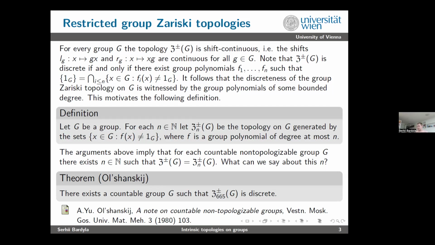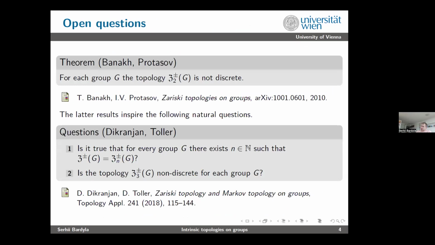On the other hand, if you move from the other side, we have a theorem of Banakh and Protasov. I don't know why it was never published. So maybe Taras Onufrievich will share this information afterwards. It's a very nice theorem which states that for each group G, the topology Z_2^±(G) is not discrete. So 2 will not work.